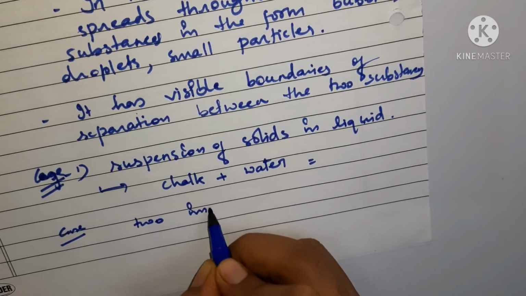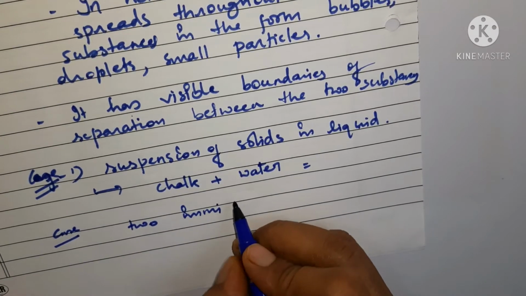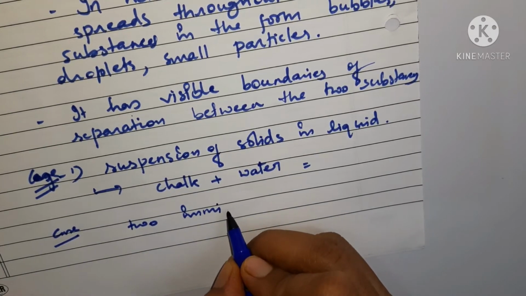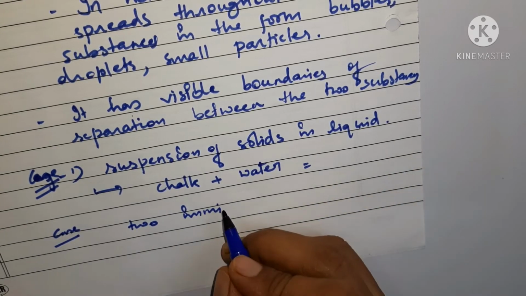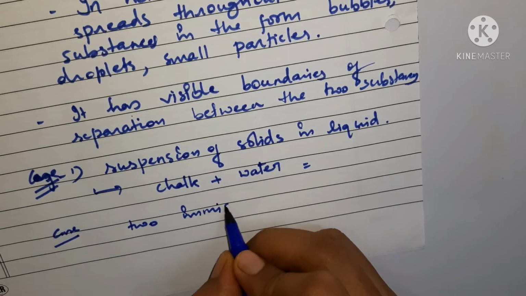Now when I say immiscible liquids, it means liquids that are not soluble in each other. One liquid is not going to dissolve in the other one. That means it is an immiscible liquid.